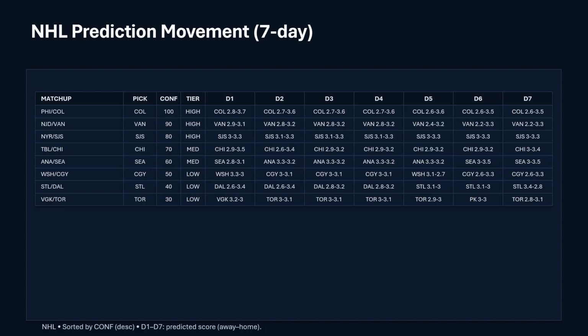The Rangers are terrible, but they're good on the road. So that game against San Jose could be a pretty good one, even though the Rangers aren't that good of a team. They might keep it close, like it says. Chicago's on the second day of a back to back, Dallas second day of a back to back, and Vegas is on the second day of a back to back. So you might be a little careful with those teams.